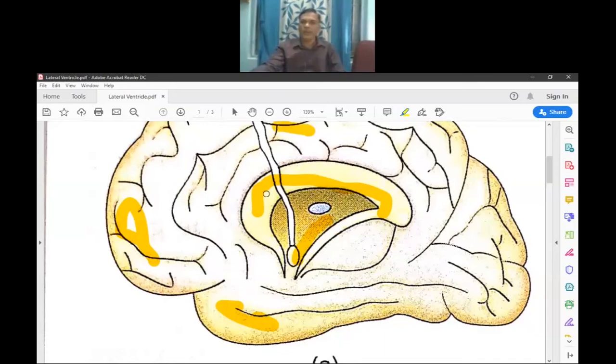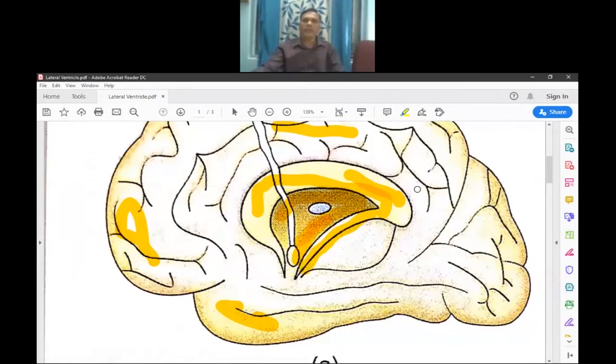Below the corpus callosum, it presents a lateral ventricle. This lateral ventricle is covered by a thin sheet that is called the septum pellucidum. Below the septum pellucidum, it presents this area, which is the fornix.